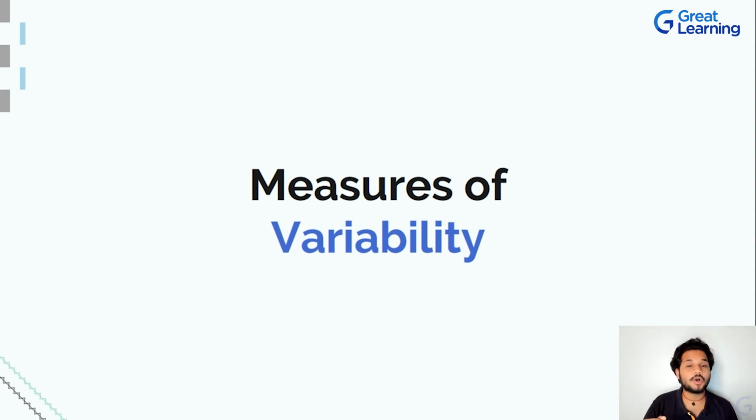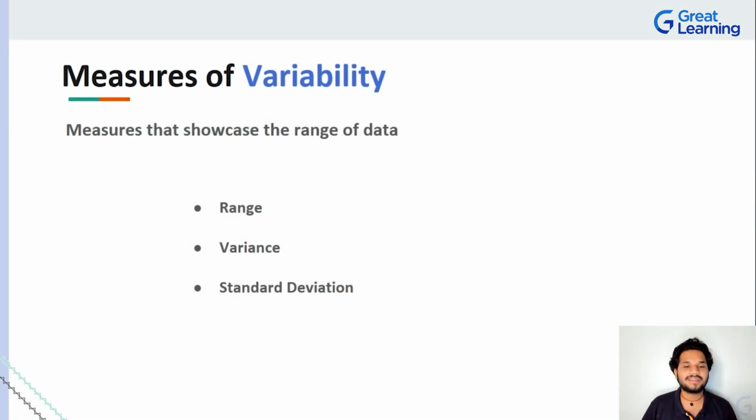In fact, we have something called measures of variability. What do you mean by variability? Something that varies. Can you track something that varies? The first thought that might have come to your head right now is, no, we cannot track something that varies. Well, when you say something is varying, you have a range of data to tell you that it is varying in between this range, right?